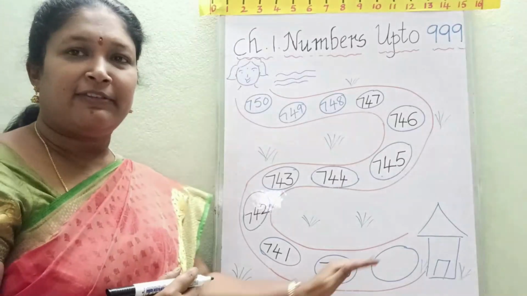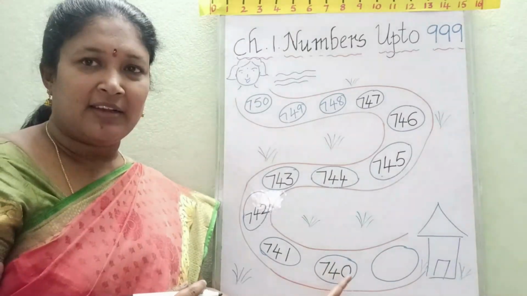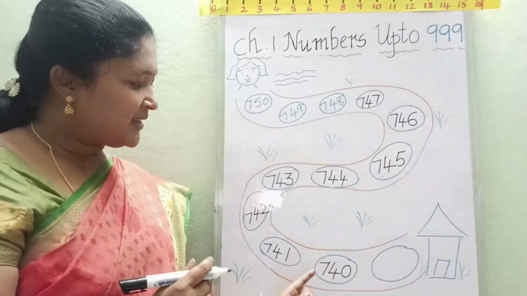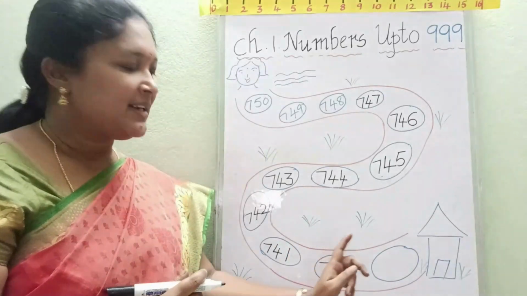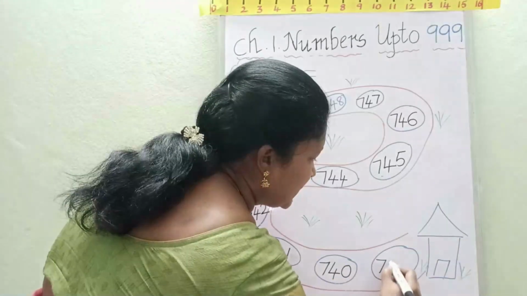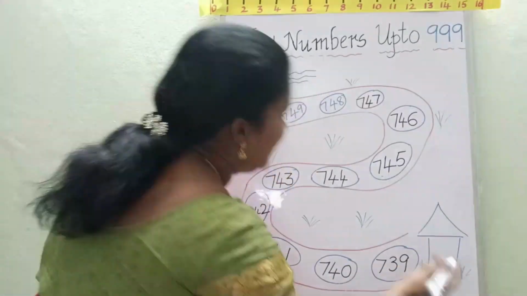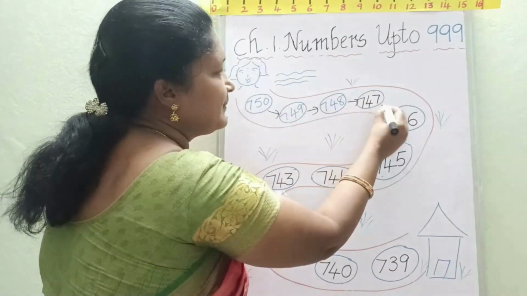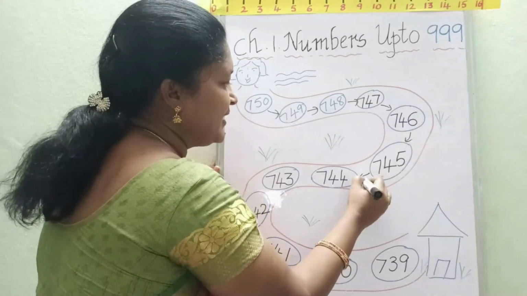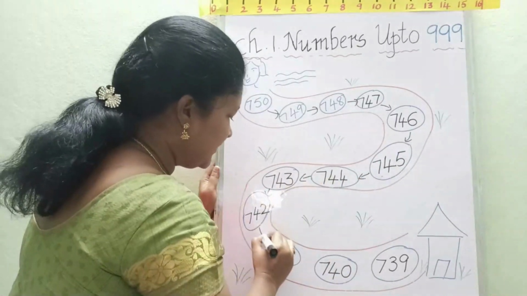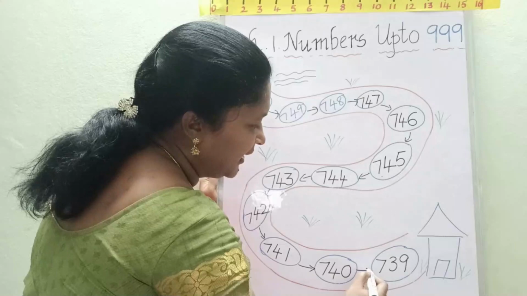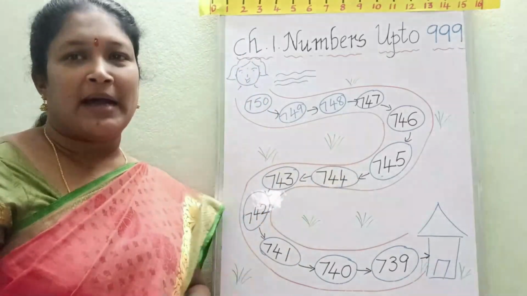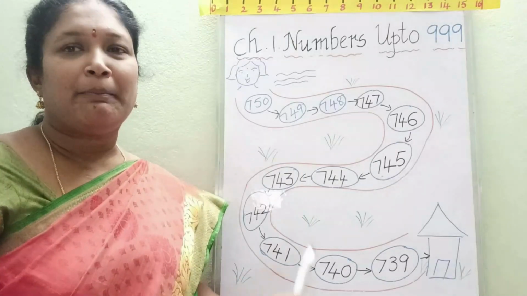Here 740 before, here 40. First check that 40 number. 40 before is 39. So 740 before number is 739. And this girl reached the house. So like this, this girl reached the house by counting the backward numbers, or with the help of backward numbers. So these are called backward numbers.